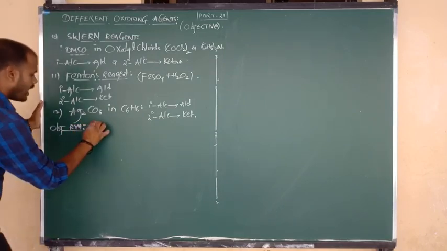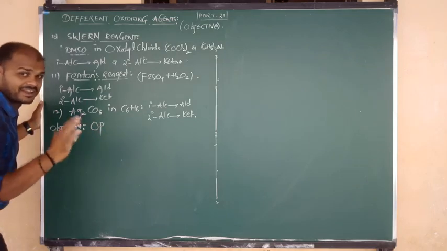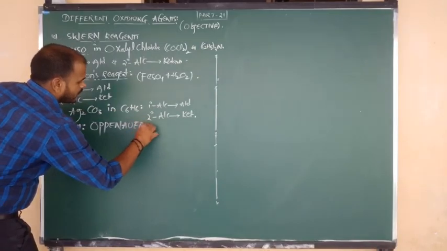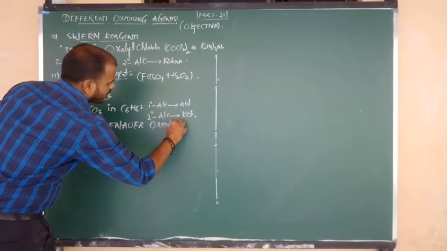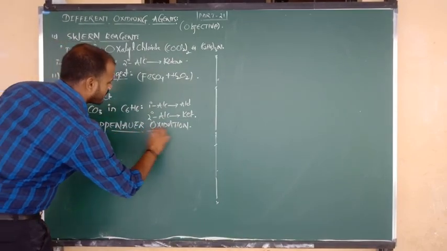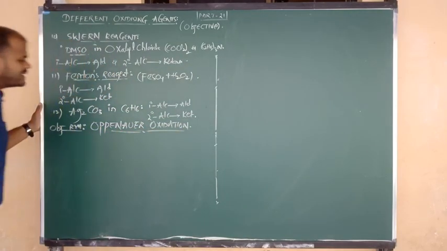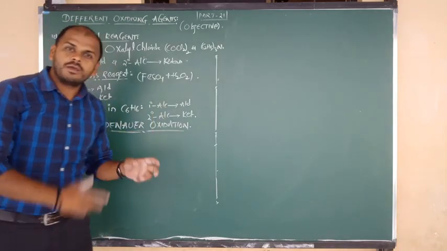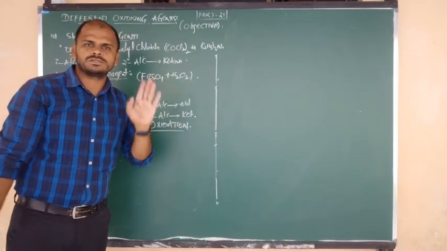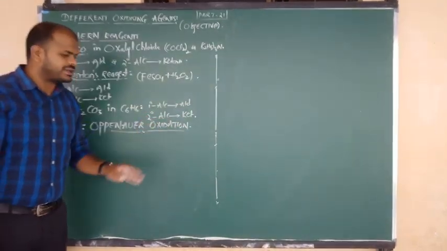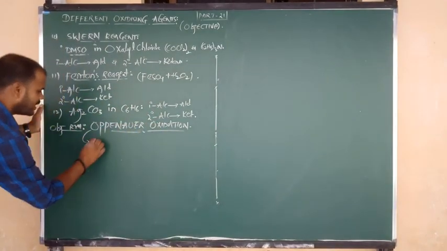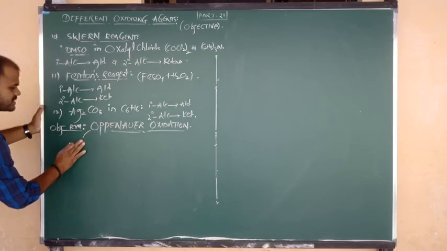The objective reaction name is a little bit unusual, so try to be focused. This is called Oppenauer oxidation, or we can say open air oxidation, as you wish. Pronounce it however you like. In this Oppenauer oxidation process, what is the oxidizing agent?